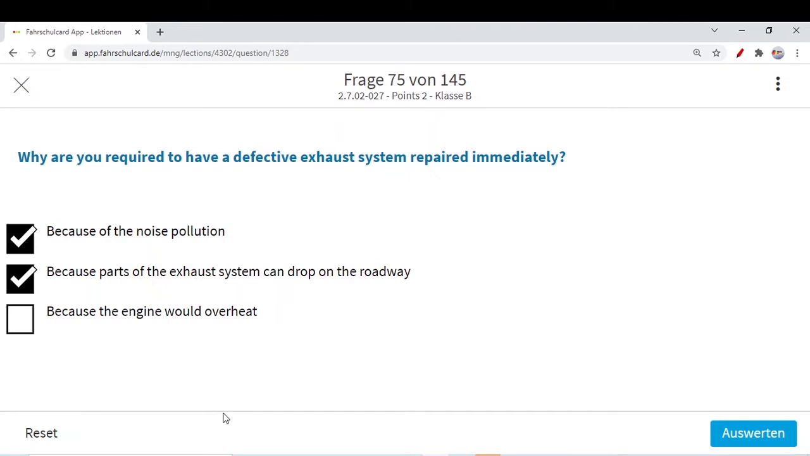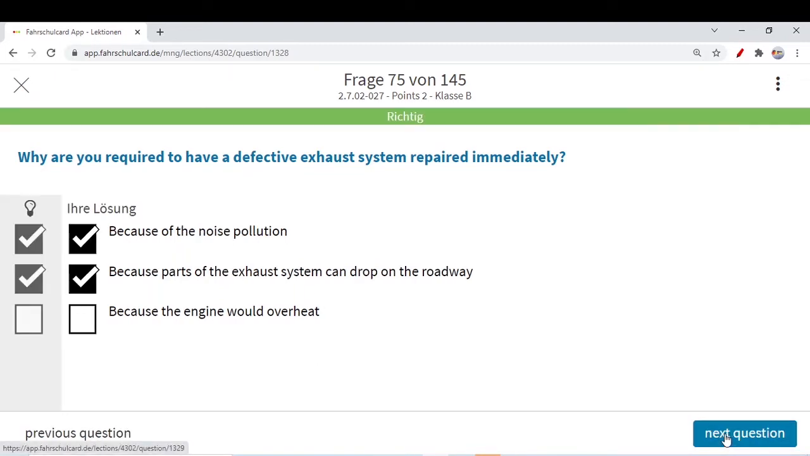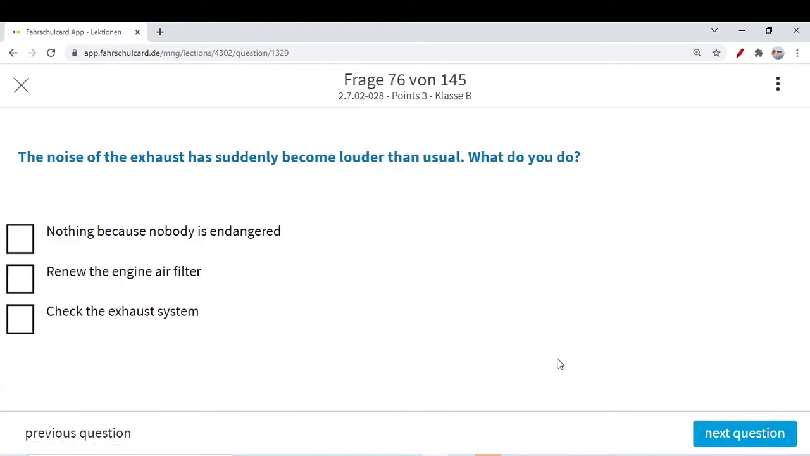And then, would the engine overheat? No, the engine has nothing to do with the exhaust system. It's a totally different part of the car. Engine overheating depends on its own cooling system. It's a totally different system. So the engine will never overheat due to a problem in the exhaust system. They are two different kinds of things. So only the first two options are correct. Let's move to the next question.